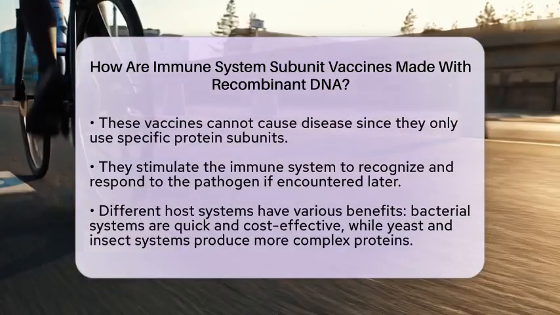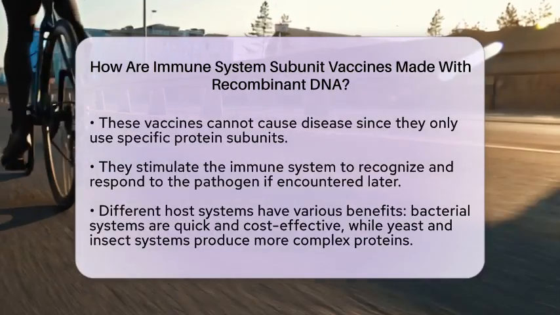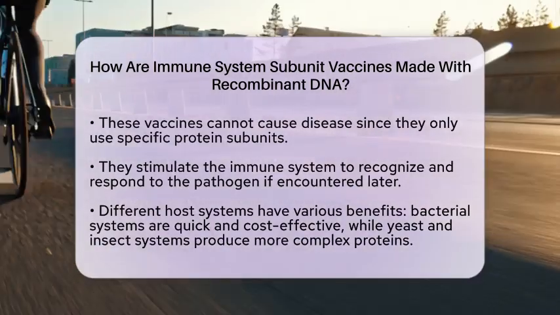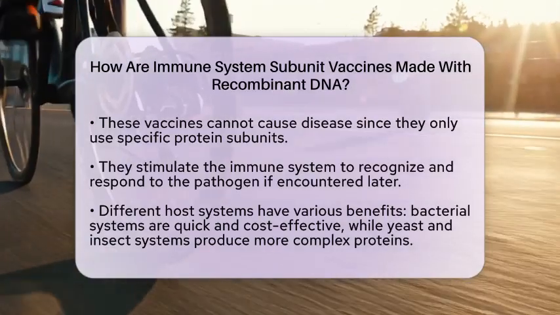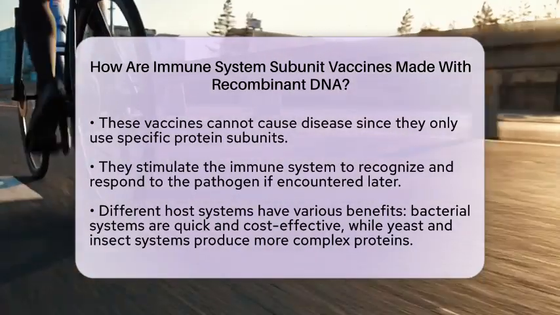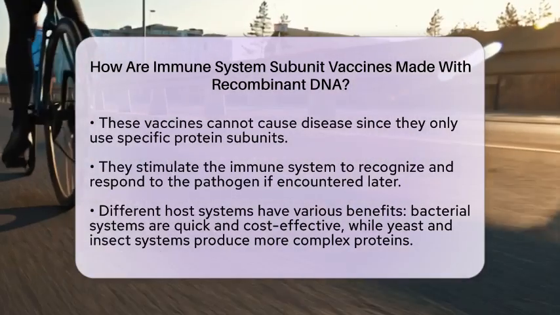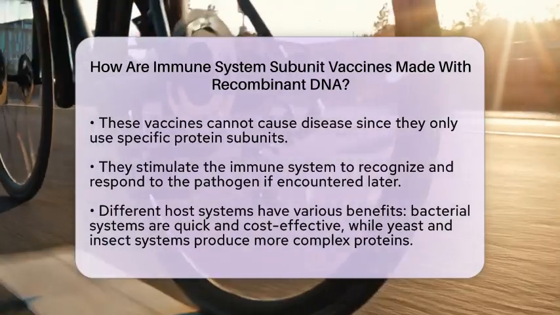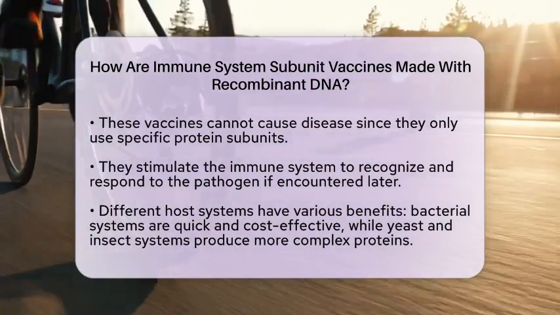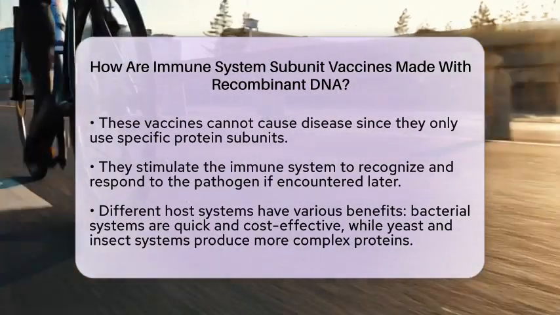Bacterial systems are quick and cost-effective but may not fold proteins correctly. Yeast and insect cell systems, like the Baculovirus SF9 system, can produce more complex proteins and virus-like particles that resemble the structure of the pathogen. Mammalian cells, such as Chinese hamster ovary cells, create proteins with human-like modifications but are more expensive and complicated to scale up. From the immune system's viewpoint, the purified proteins or virus-like particles act as antigens.